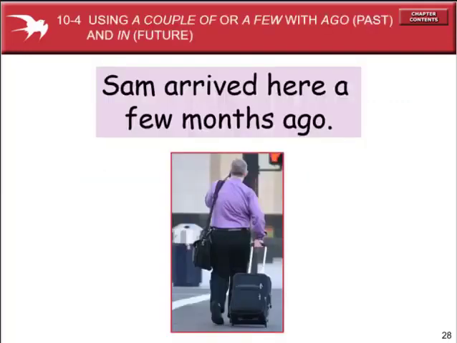Using a couple of or a few weeks ago is in the past tense, but in plus time indicates the future. Same right here, a few months ago. A few months, a couple of. Both of the phrases can be used in the past tense. So someone arrived here a few months ago. Ago is the main part of the sentence. Ago indicates the past tense.